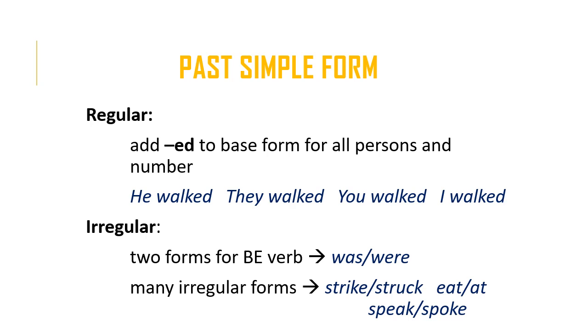The next situation is irregular verbs other than the verb to be. So with such verbs, there are a countless number of different forms it could take. So strike is struck, eat, ate, speak, spoke.